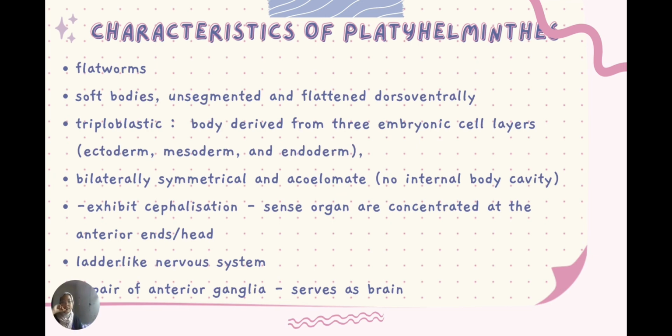Acoelomate means no internal body cavity, and they exhibit cephalization because the sense organs are concentrated at the anterior end and head. They have a ladder-like nervous system and a pair of anterior ganglia, and the ganglia function as their brain.